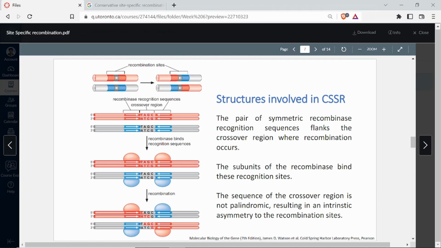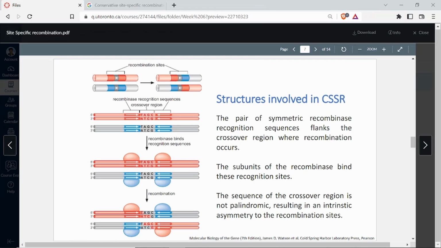That is why they come together. Whereas these sites only function as binding sites for the recombinase enzyme to come, so that it can catalyze the cleavage and rejoining within this crossover. Recombination is not going to happen in these blue and red sites. It is going to happen only within the homologous region, which is the crossover region.